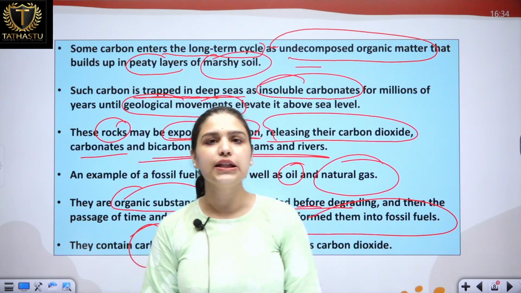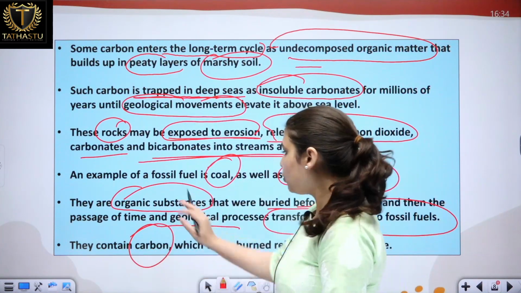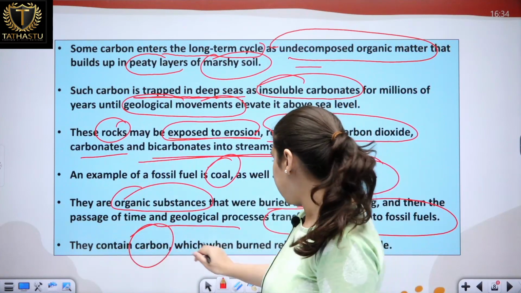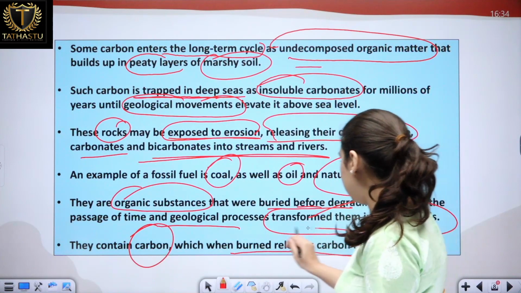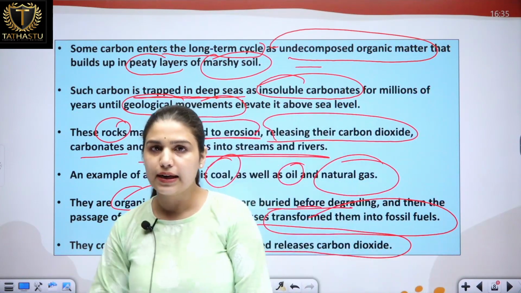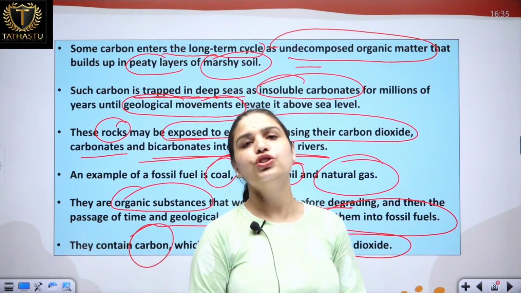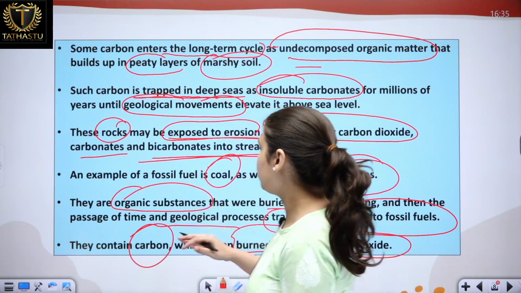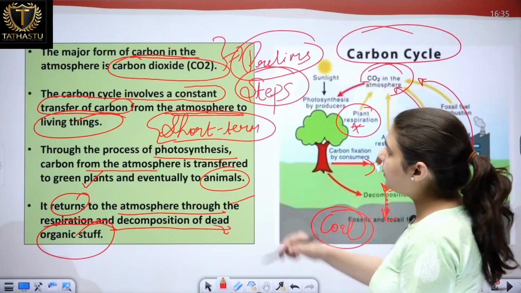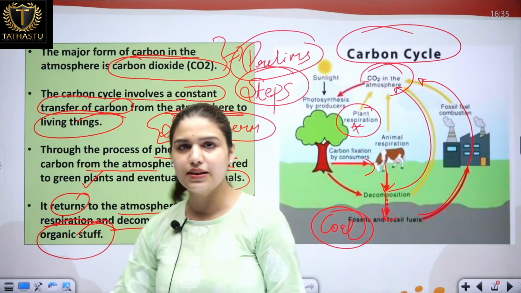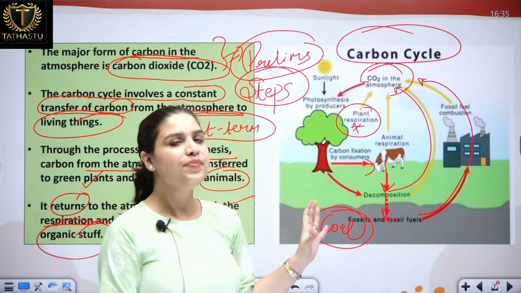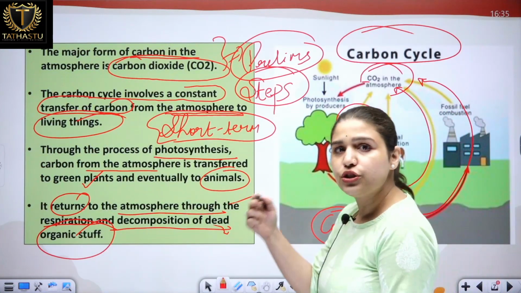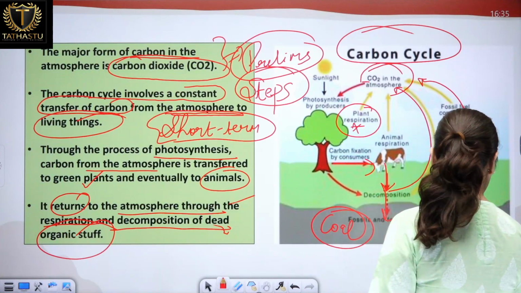There are a lot of changes which are taking place around us. So these definitely we can understand, it is very common that they contain carbon, which when burned releases carbon dioxide, and now it is causing certain changes in our environment. The climate around us is changing. So this was all about the carbon cycle. I guess this diagram is the easiest way, and you have understood it very clearly, how the carbon flows into our atmosphere. So this was about the carbon cycle.